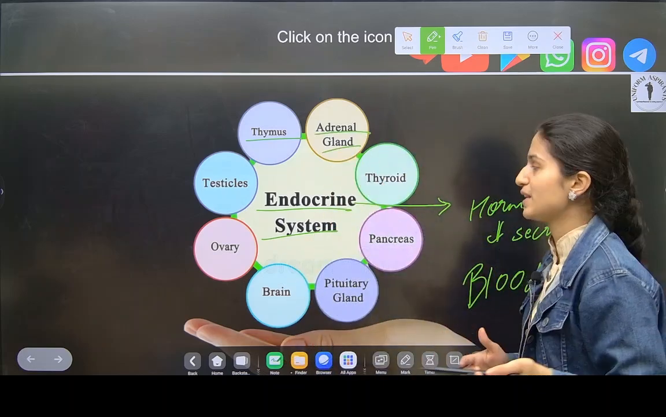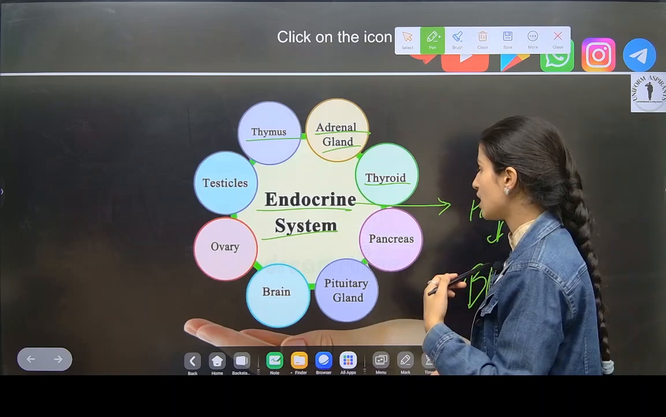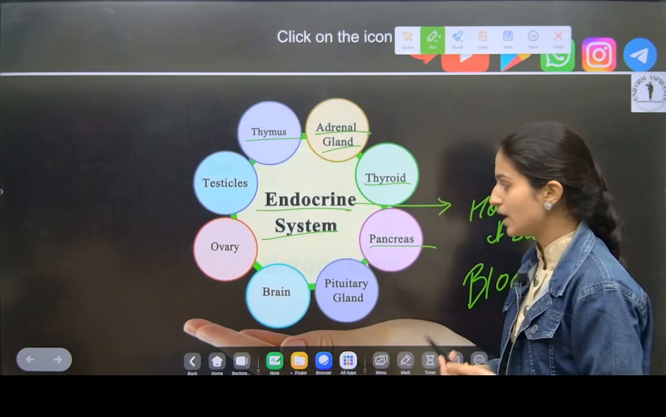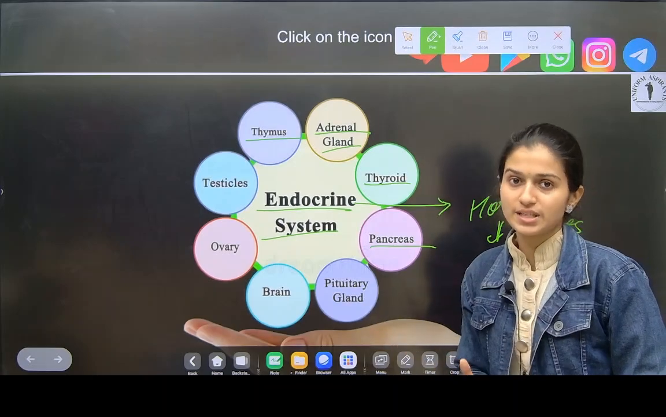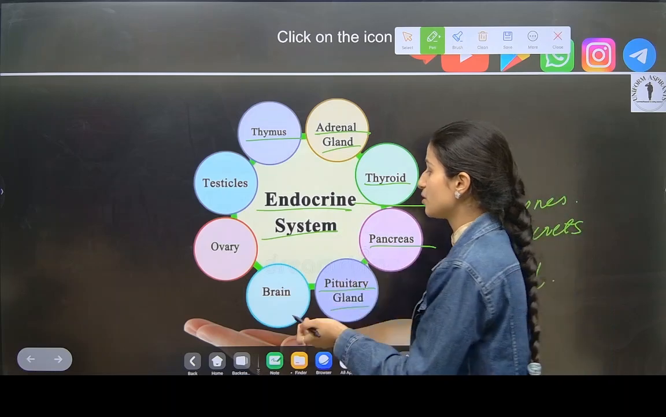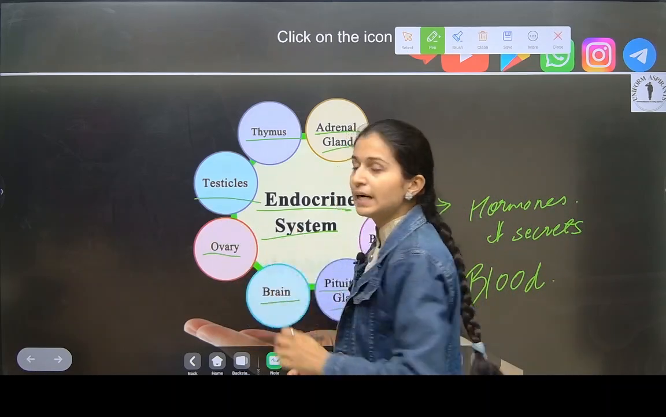Adrenal gland is present on kidney. Then thyroid is present near trachea of our respiratory system. Then pancreas, now we saw pancreas, that it does both the functions, endocrine and exocrine function. Then pituitary gland, it is in head near brain. Then ovary, females ovary, and males testes.